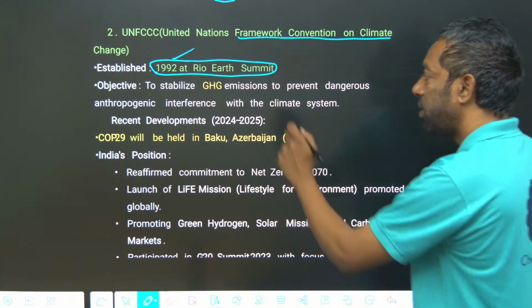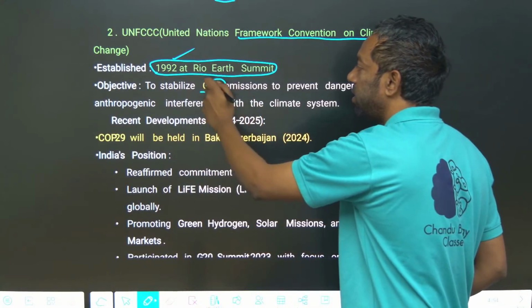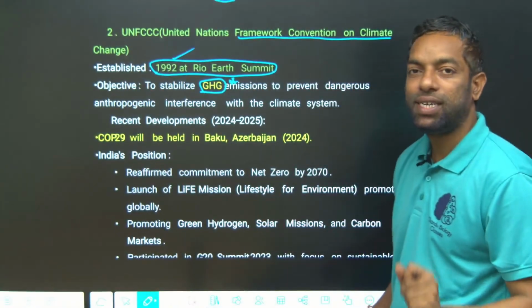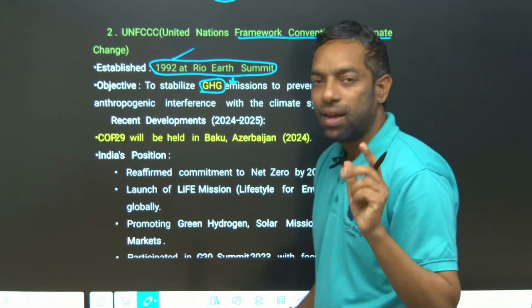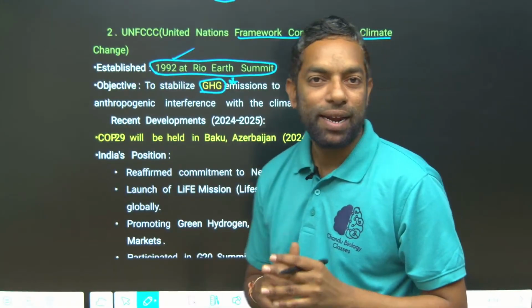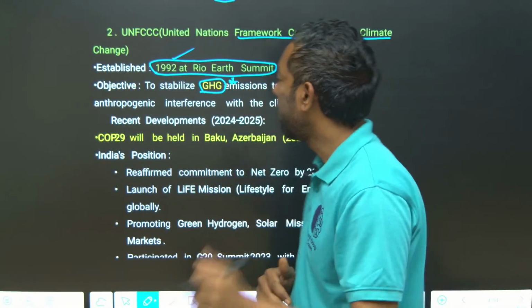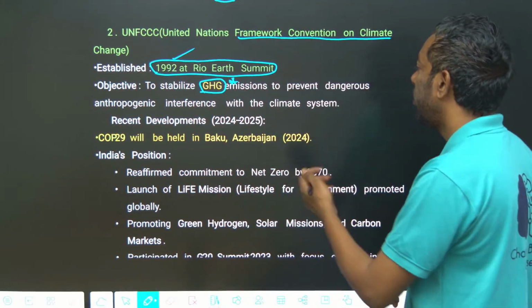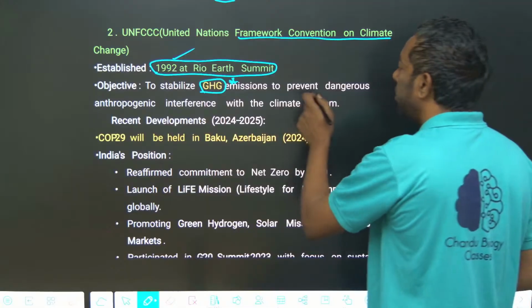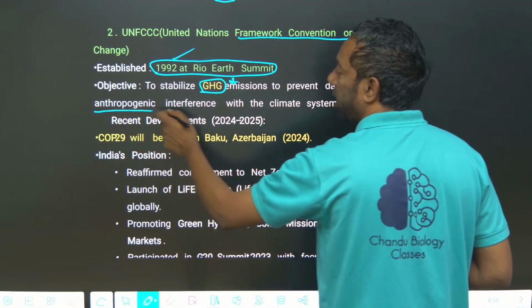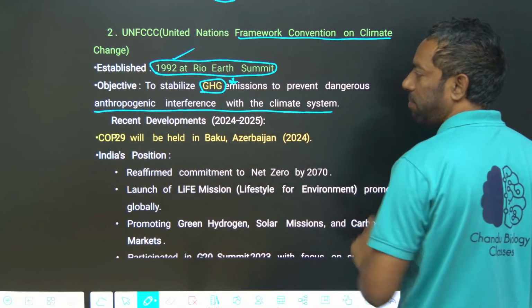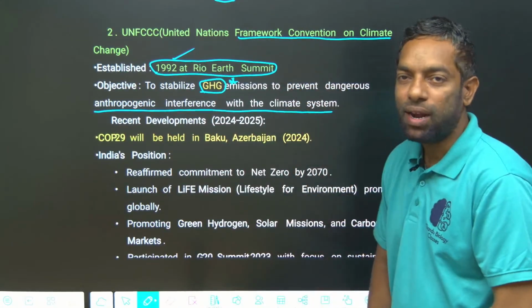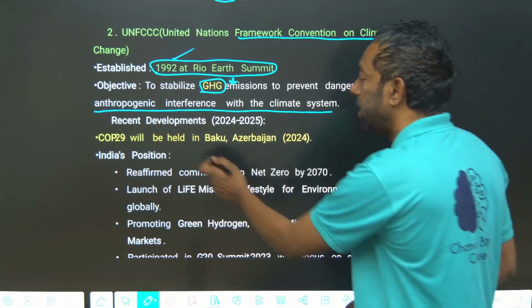Its objective is about greenhouse gas emissions. This is a star mark. The UNFCCC's main aim is to reduce greenhouse gas emissions. It is about air pollution and climate change, to prevent dangerous anthropogenic interference with the climate system. Recent development relevant to the UNFCCC is India's position.